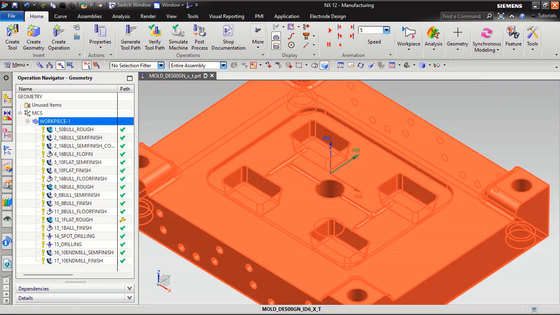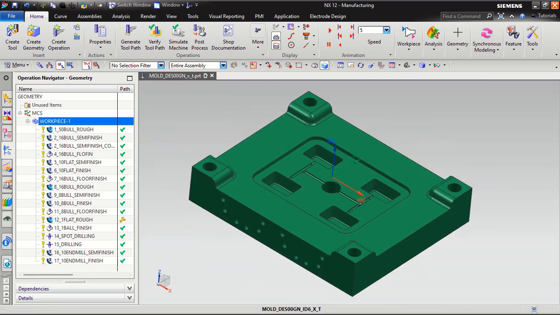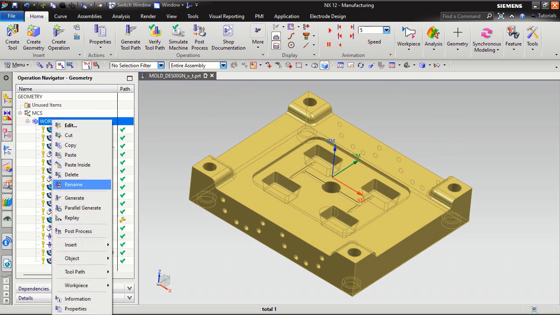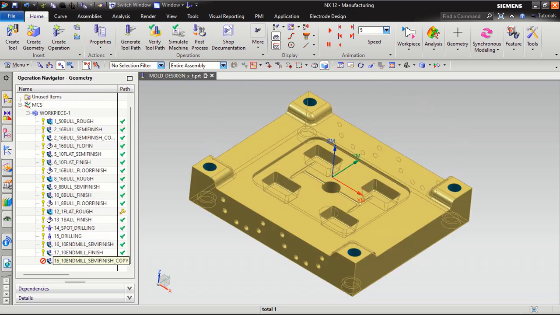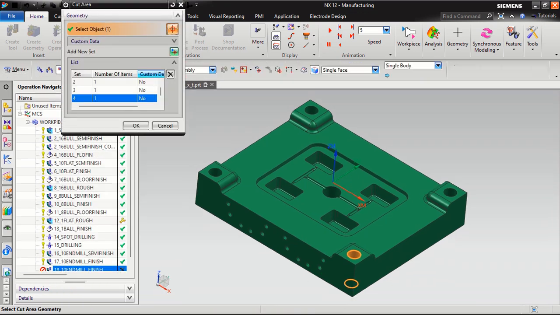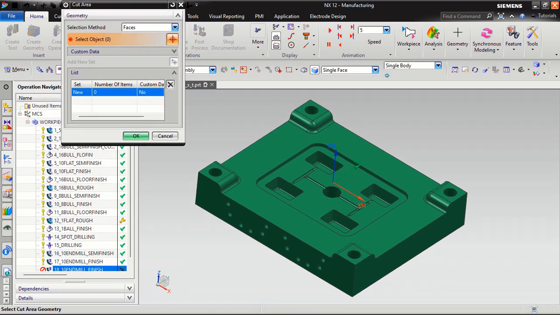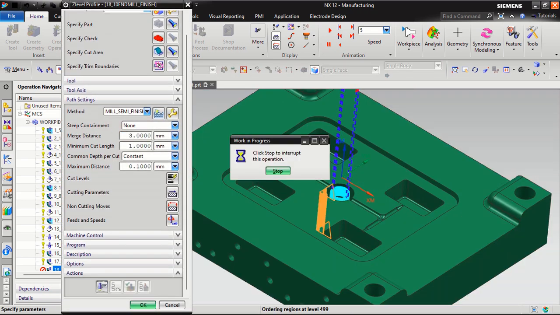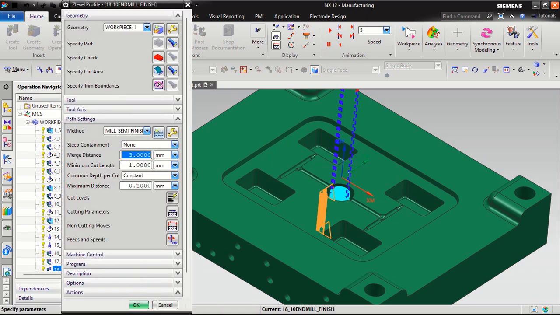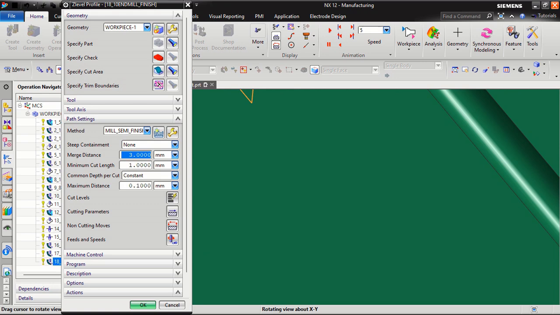In the center hole, I didn't program, so just semi-finishing, copy, paste inside. Then rename. Here you can rename. First rename 10 end mill, 10 end mill. Finish program, same, or finish whatever you want to do, you can do it. I'm just doing the semi finishing program. Cutting area, you just need to remove here or add this area, then generate program.